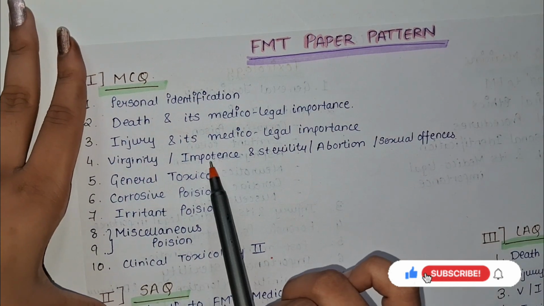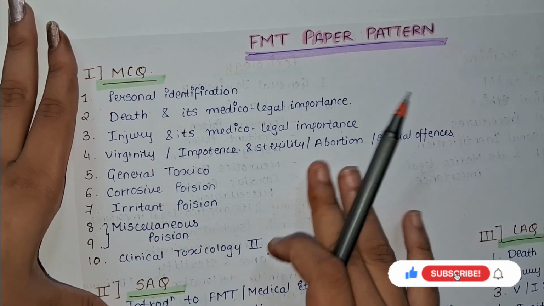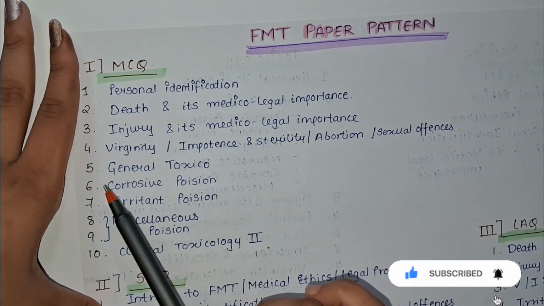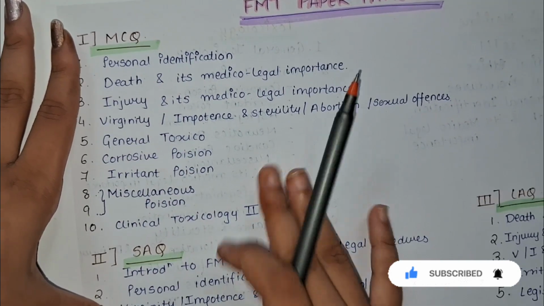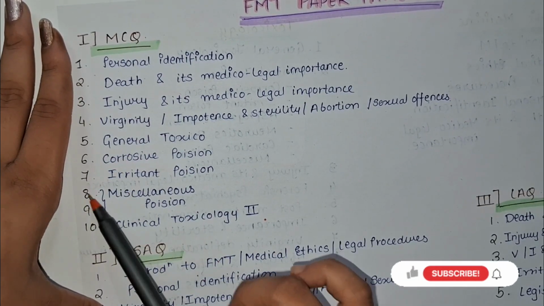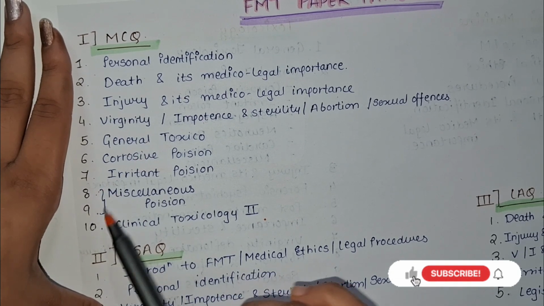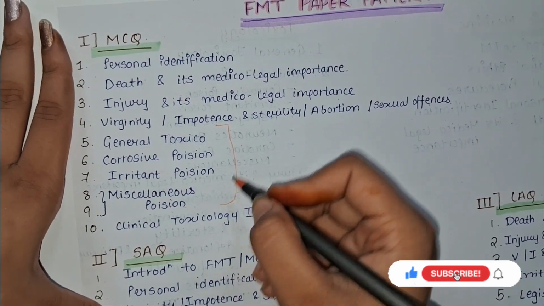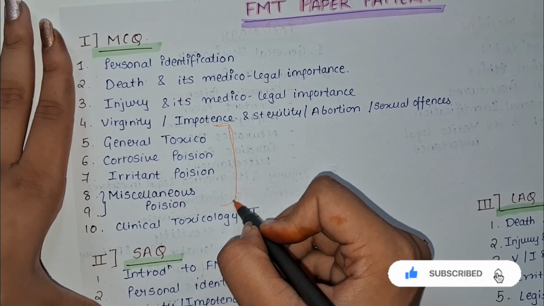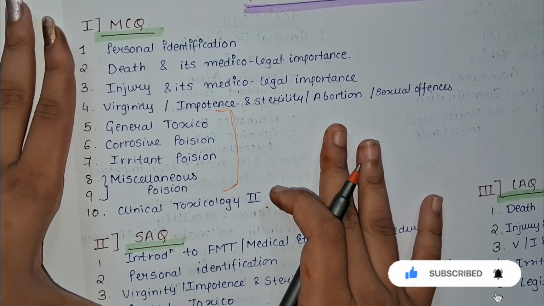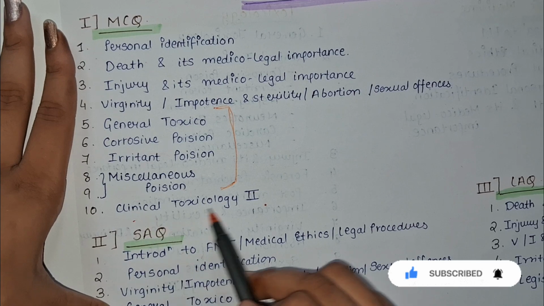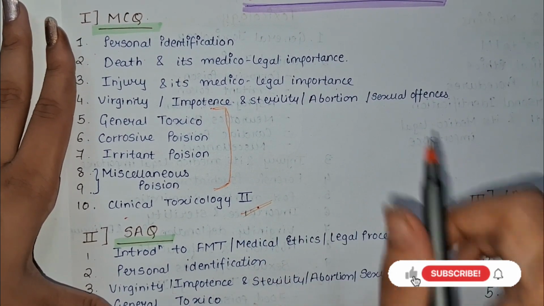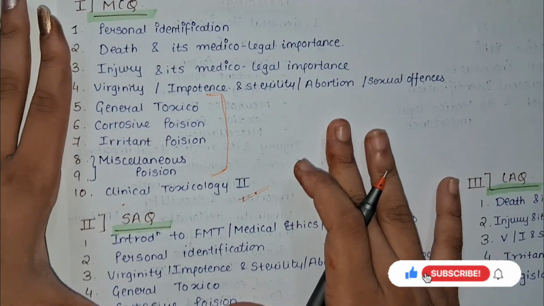Then virginity, impotence and sterility, abortion, sexual offences: one question will be present from any of these. General toxicology, corrosive, irritant, poison: say one question, and 2 MCQs will be from miscellaneous poisons. So approximately 5 MCQs will be from the poisons, from toxicology, and 1 will be from clinical toxicology part 2. If you don't know what part 2 and part 1 are, go and check the syllabus.